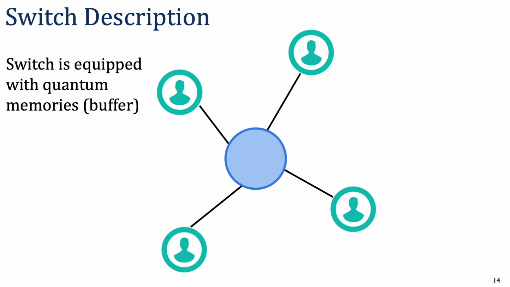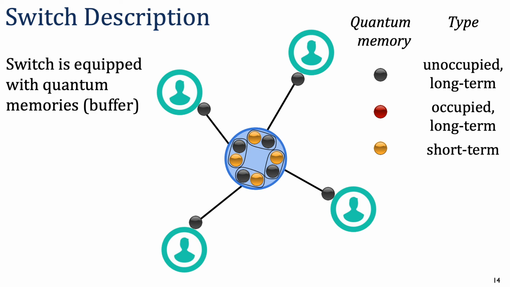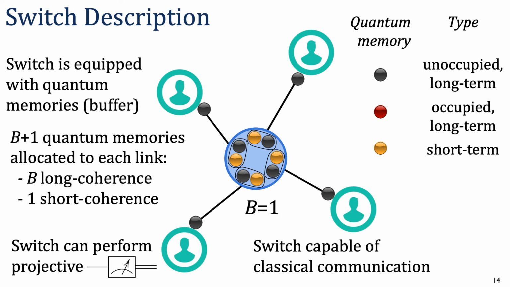as buffer. Each link is allocated b+1 quantum memories, b of which have long coherence times, and 1 that is short coherence. In this graphic, the switch has 1 long and 1 short coherence memory per link. Sometimes I'll refer to this as a buffer size 1 system. Gray circles represent unoccupied long-term memories, and when they become occupied, we represent them with red circles.